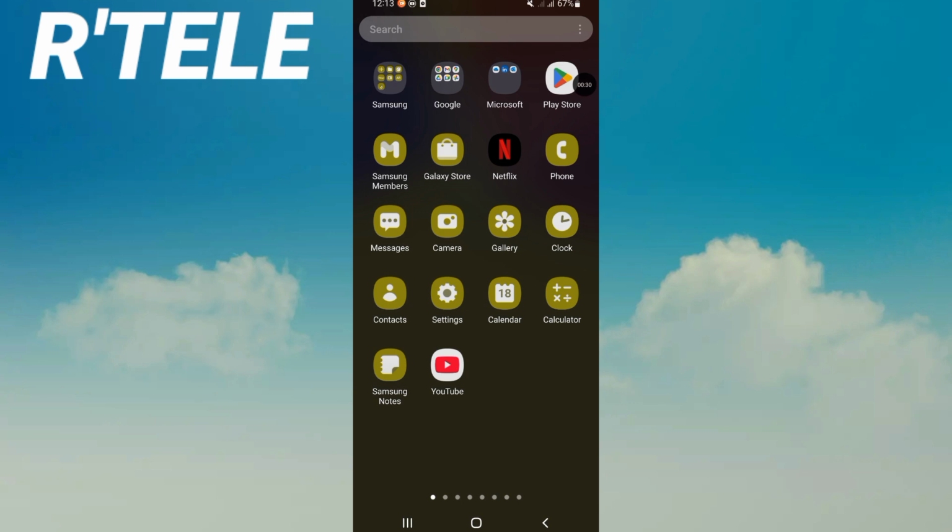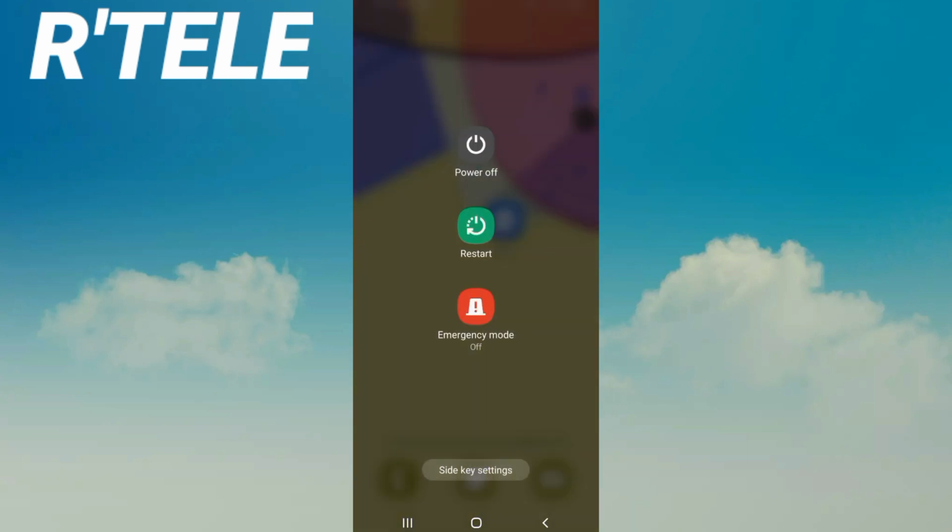Directly move to the Play Store or App Store and update the Link Messenger app. Restart your device right now and that's all.